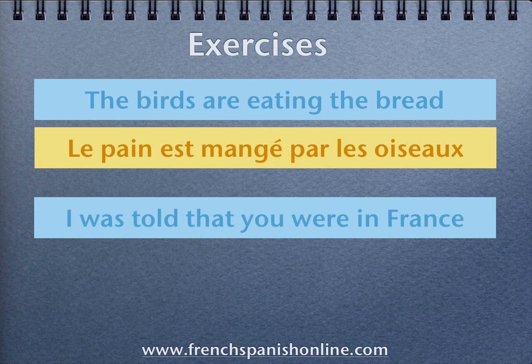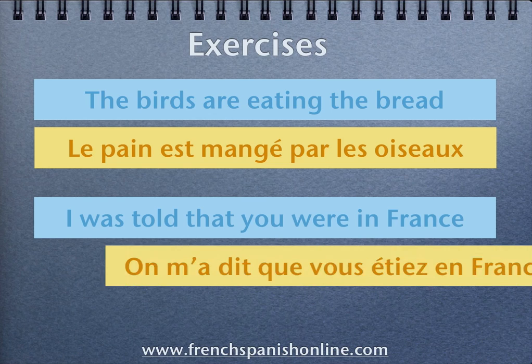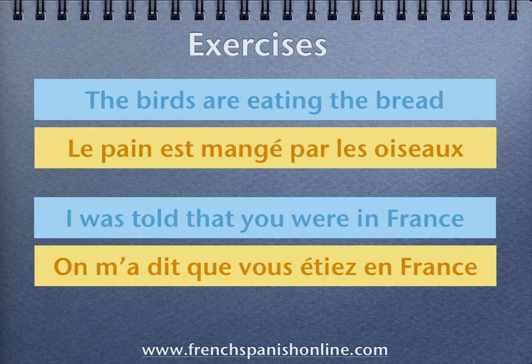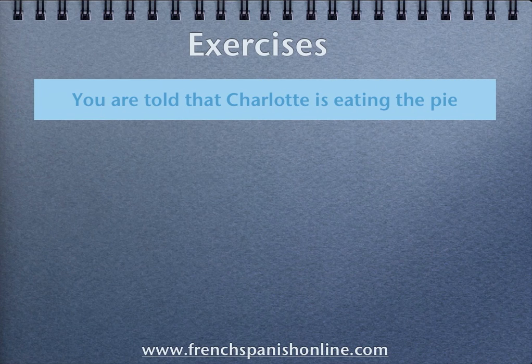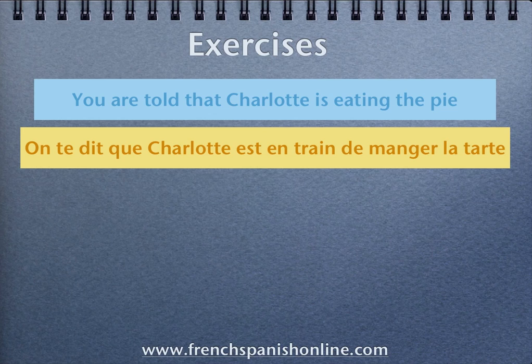I was told that you were in France. You remember expressions like I was told that? On m'a dit que vous étiez en France, or on m'a dit que tu étais en France if you are speaking with a friend. Another one. You are told that Charlotte is eating the pie. This one, the same expression, but this time is the present, you are told. And in French, we will say on te dit que Charlotte est en train de manger la tarte, or on te dit que Charlotte mange la tarte.